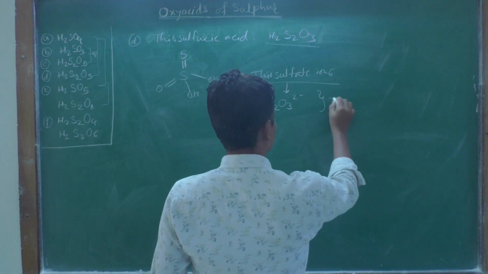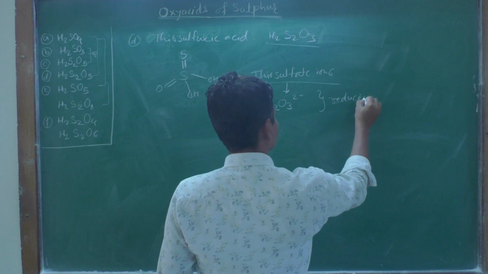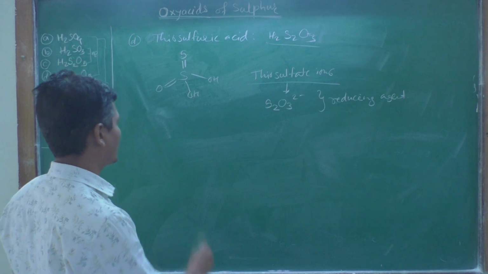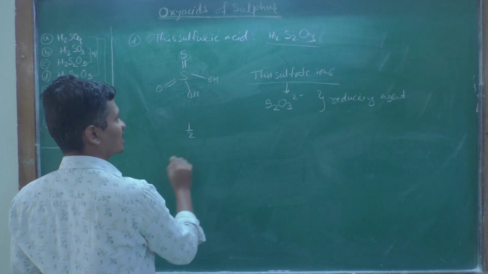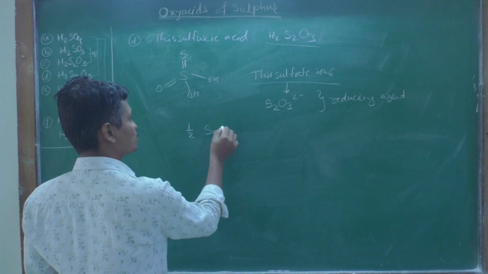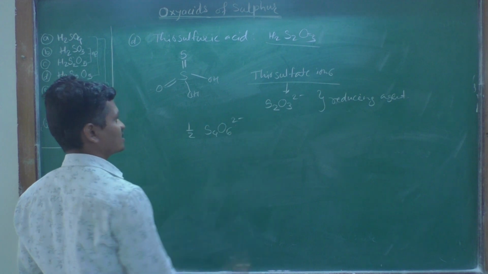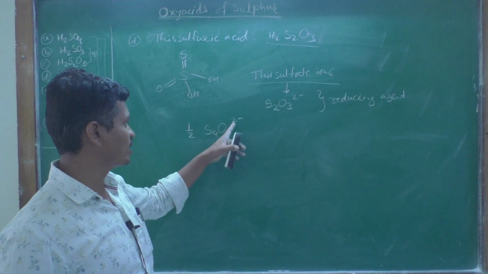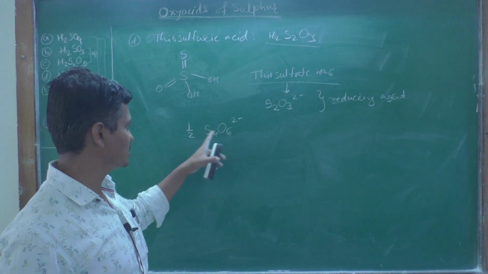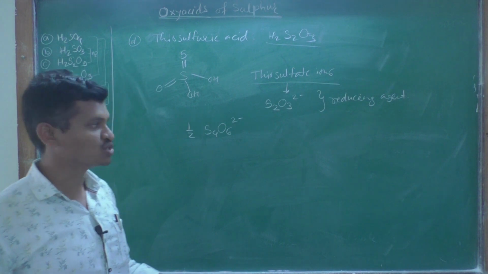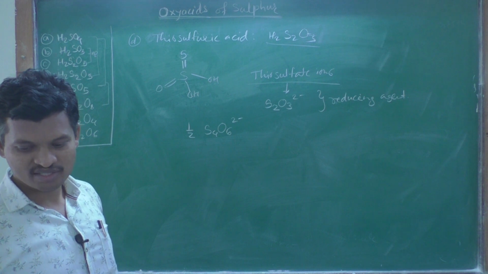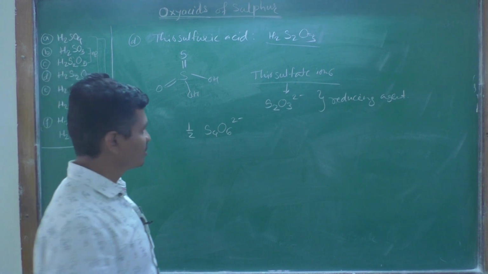They are acting as a reducing agent. So thiosulfate ions are moderately strong reducing agents, and the reaction will be like this: 1/2 of S4O6 2 minus, that is 1/2 into S4, it is S2, 1/2 into O6, it is O3. It is nothing but S2O3.